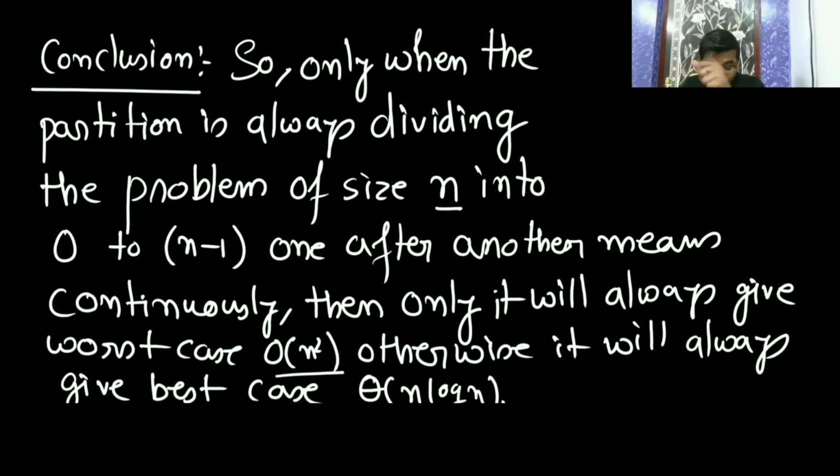Now we will assume median as the pivot. So that's why I'm asking you, what is median? If you sort the elements present in the list, then the middle element is called the median. If you sort them, the element which is going to fall in the middle is called the median. You can say that median is the middle element.